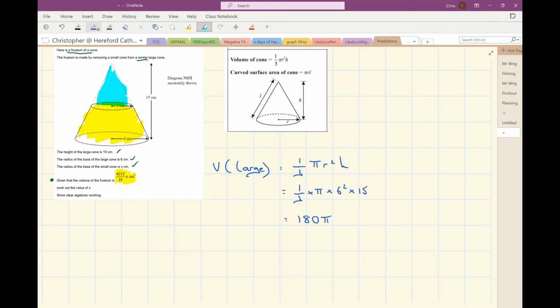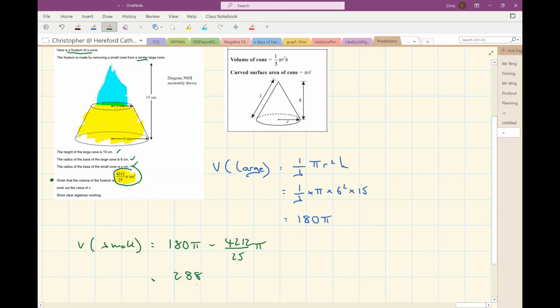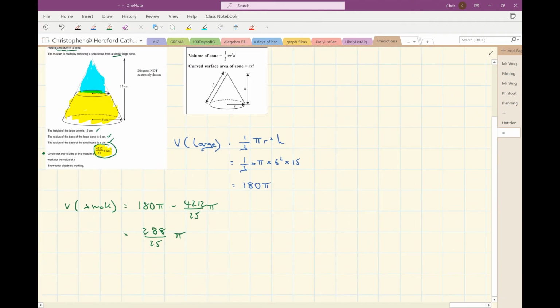Let's try that. So the volume of my large cone is 180 pi, and the volume of the frustrum is that. So therefore, the volume of the small cone is the volume of the large, subtract the volume of the frustrum. Okay, so that's 180 pi minus 4212 over 25 times pi. So that gives me 288 over 25 pi. So now I know the volume of the small and the volume of the large.